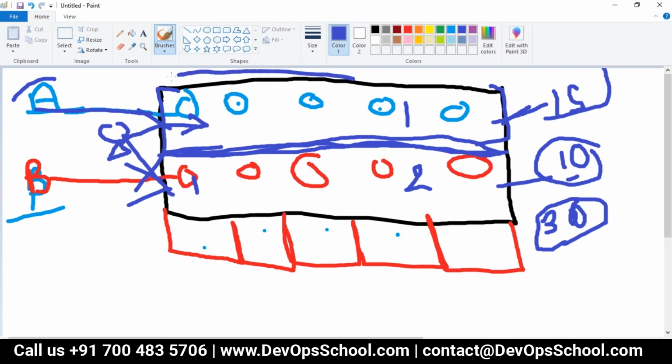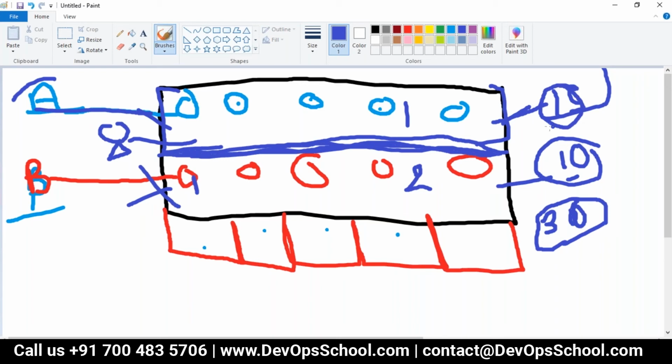This is one cluster, and if you divide the cluster into multiple zones, and it's a horizontal division, not vertical, and restrict access to those areas, and assign limitations like you can only use this much RAM, this much CPU, this much network, storage and all, that division itself is called a namespace.